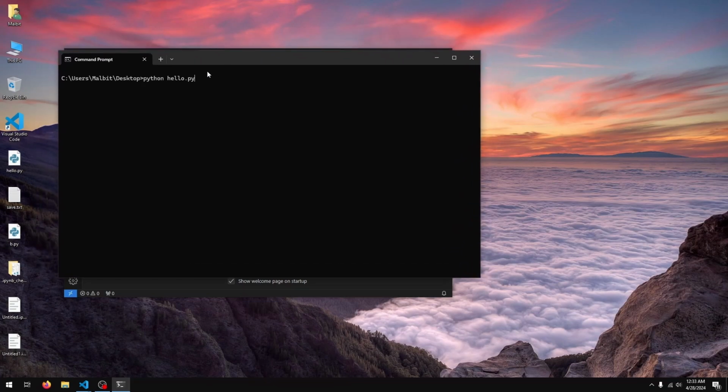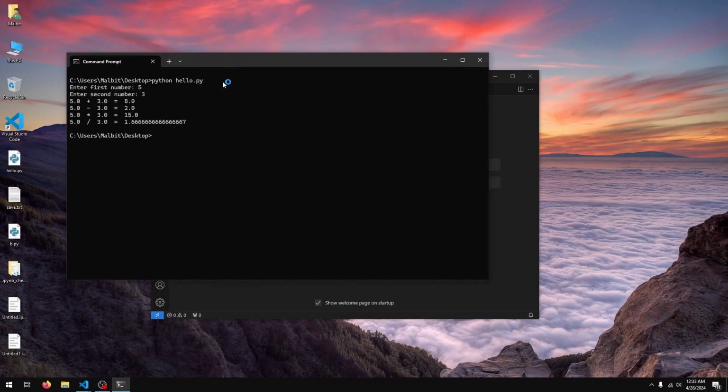Just to go over the calculator once again, I'm going to run my script. It asks us to enter a number. Let's say 5, enter a second number, let's say 3, and it gives us 5 plus 3 is 8, 5 minus 3 is 2, 5 times 3 is 15, and 5 divided by 3 is 1.6667. So in this video, we'll just see how we can code this up in Python.